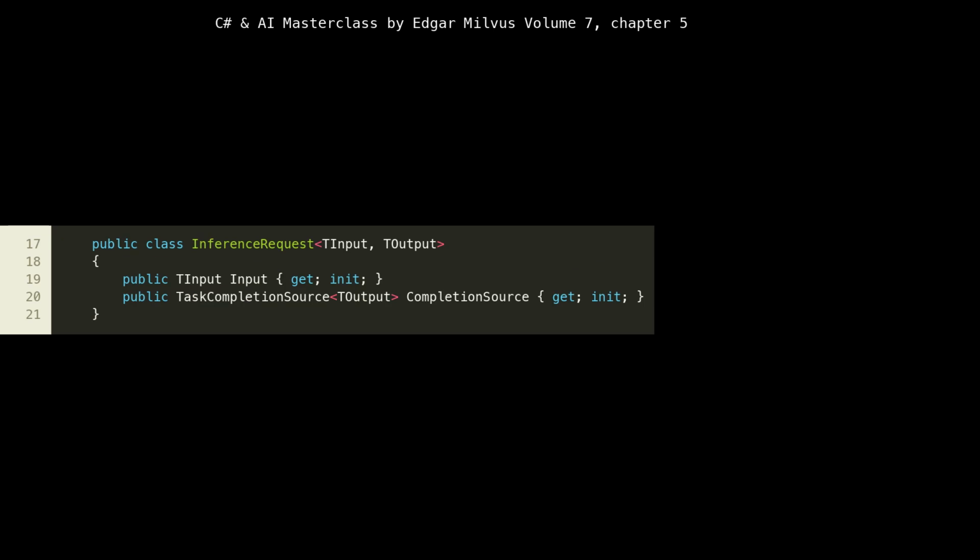Inside InferenceRequest, lines 17 to 21, we have two key properties, Input and CompletionSource. The Input property holds the actual data to be processed by the AI model. The CompletionSource is a TaskCompletionSource<TOutput>. This is a powerful .NET construct that allows us to create a task that can be completed at a later time. This pattern is vital for decoupling the request submission from its processing, enabling asynchronous communication and allowing the client to await the result without blocking.